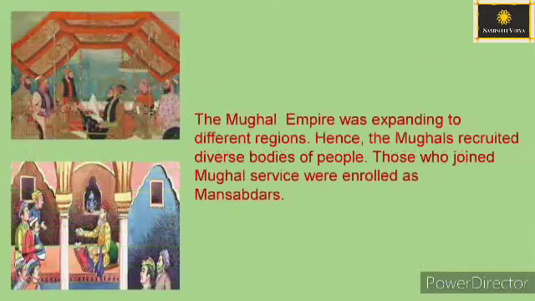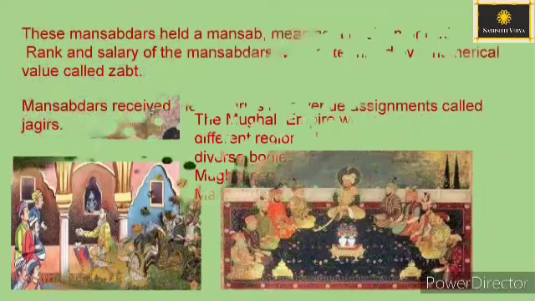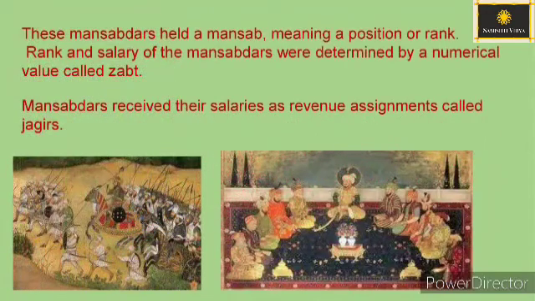The Mughal Empire was expanding to different regions. Hence, the Mughals recruited diverse bodies of people. Those who joined Mughal service were enrolled as Mansabdars. These Mansabdars held a Mansab, meaning a position or rank. Rank and salary of the Mansabdars were determined by a numerical value called Zat.